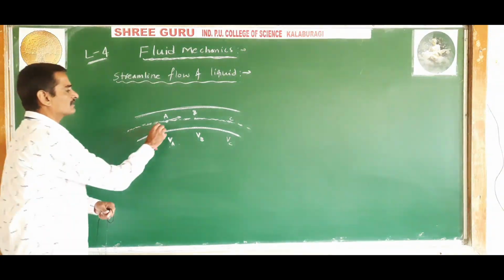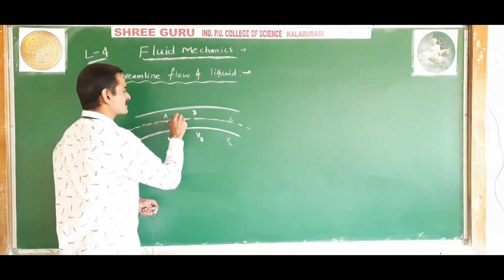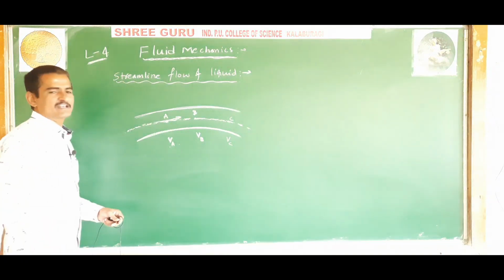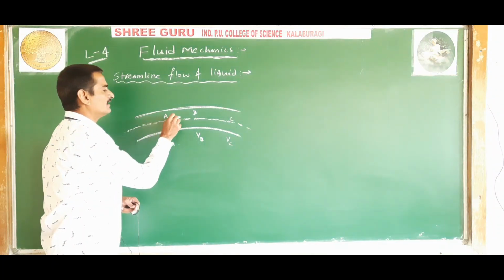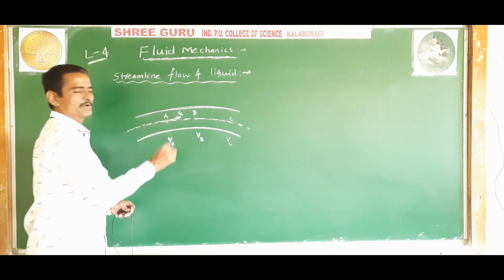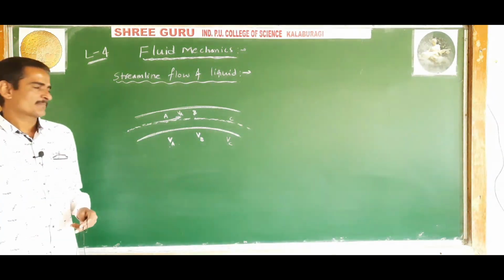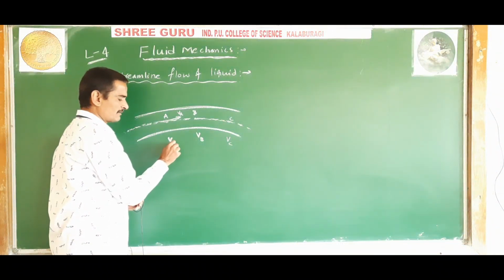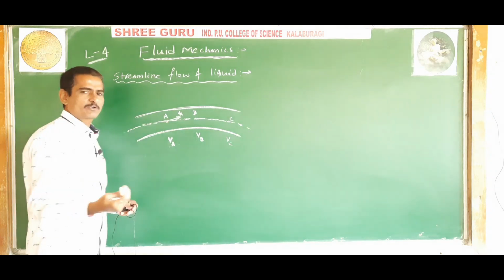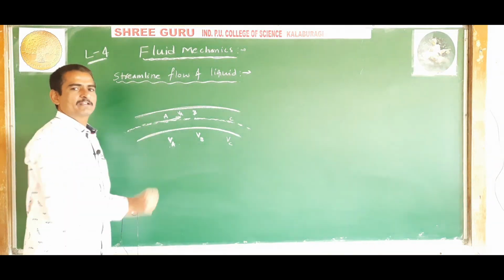A tangent drawn to the streamline at a point will give the direction of velocity. That is, if a tangent is drawn at the point A, it will give the direction of velocity of all the particles passing through the point A. If the flow of the fluid is streamline, then at the point A all the particles will have the velocity Va, meaning any particular value of velocity at a particular point.